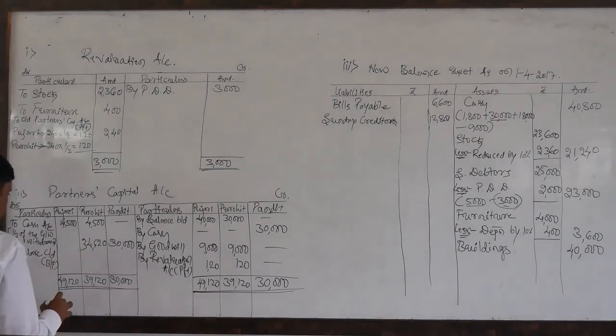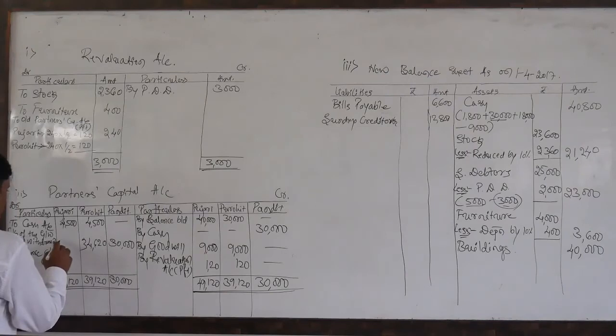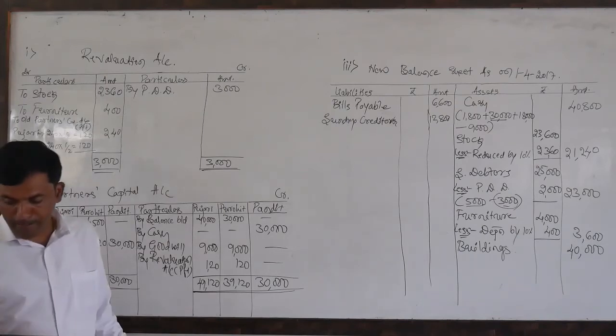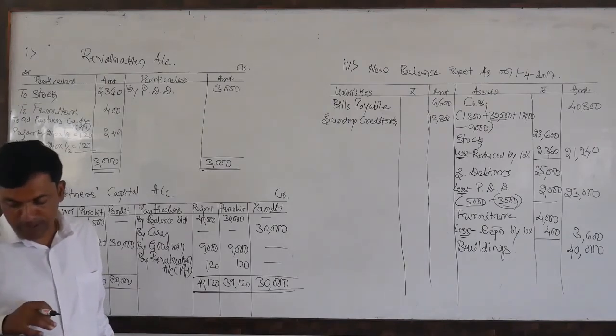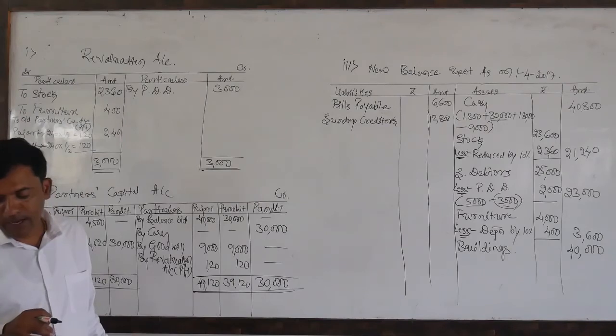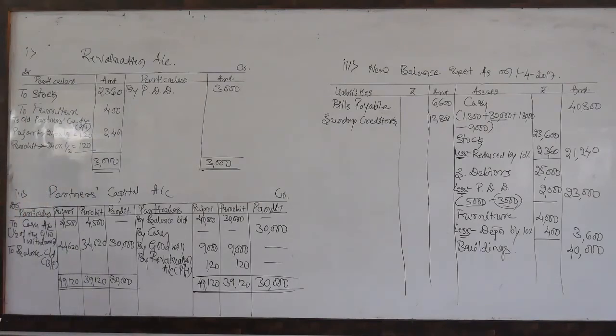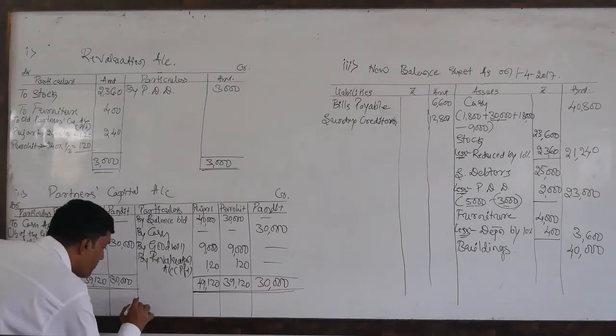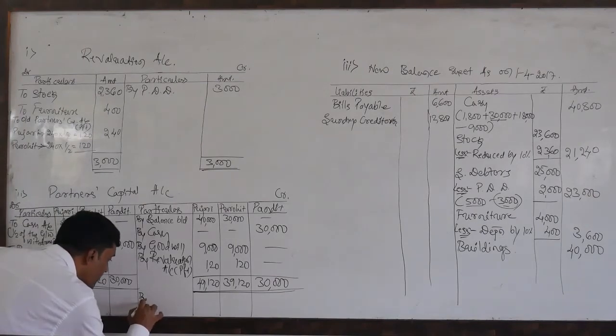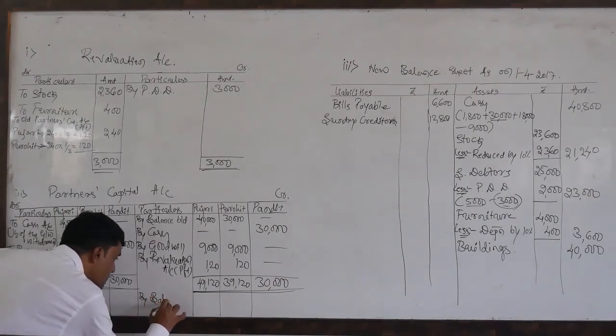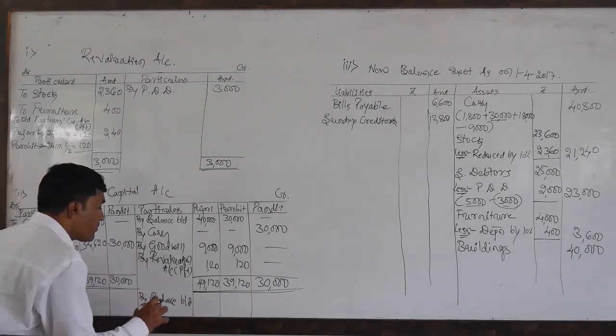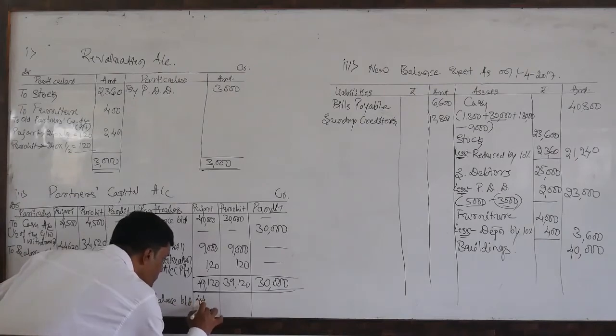Similarly 44,620. 44,620, 34,620, and 30,000 is the balance of our capitals. So we need to bring down here by balance brought down. What are the amounts? 44,620, 44,620.